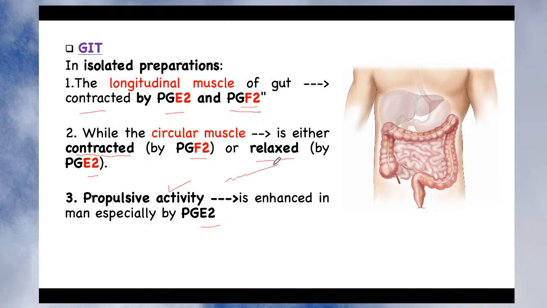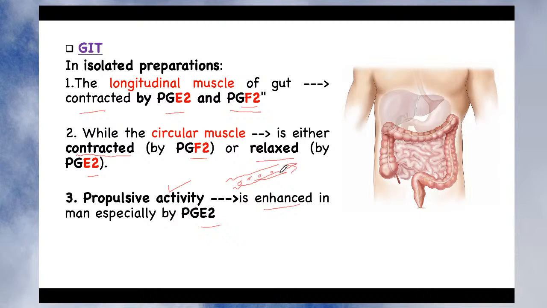Suppose this is the intestine, and the intestine consists of GIT content, mostly fecal matter. The GIT propels food from the stomach to the small intestine and from the small intestine to the large intestine. Since PGE2 enhances this propulsive activity, propulsion becomes very fast, so the fecal matter goes quickly through the GI tract.